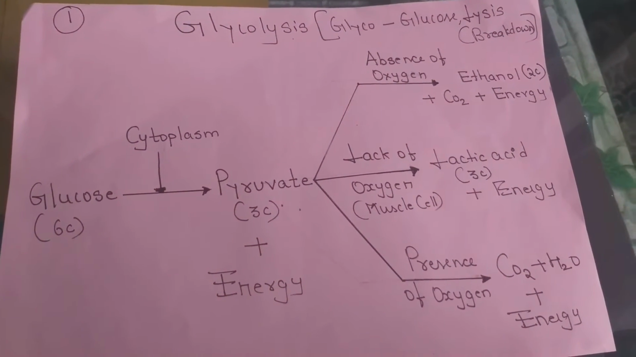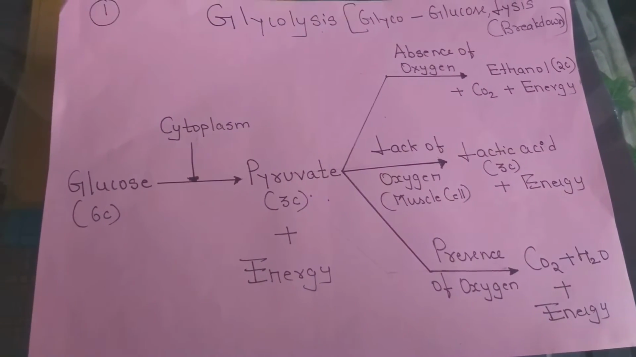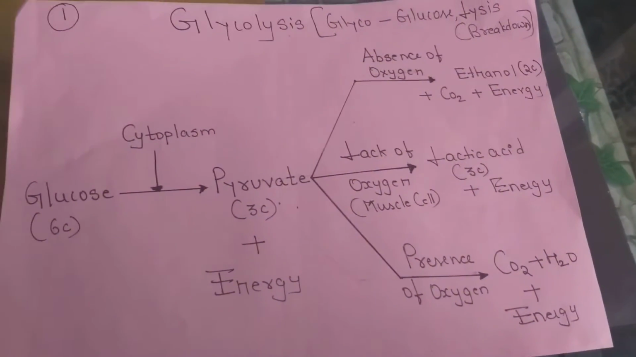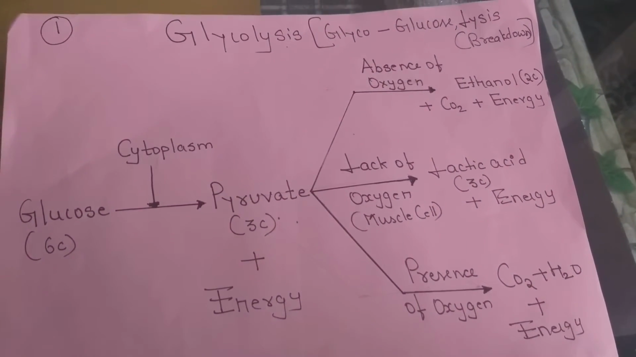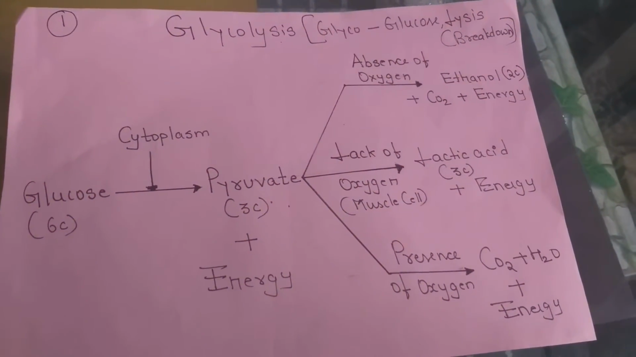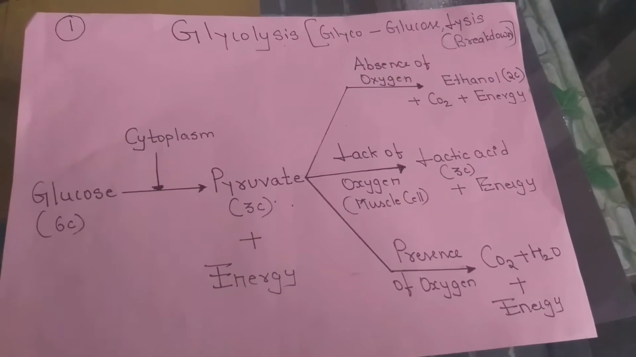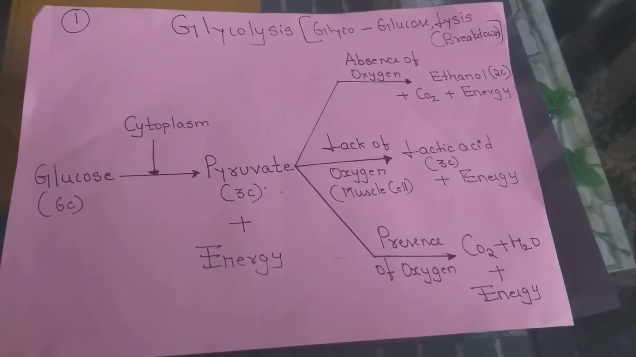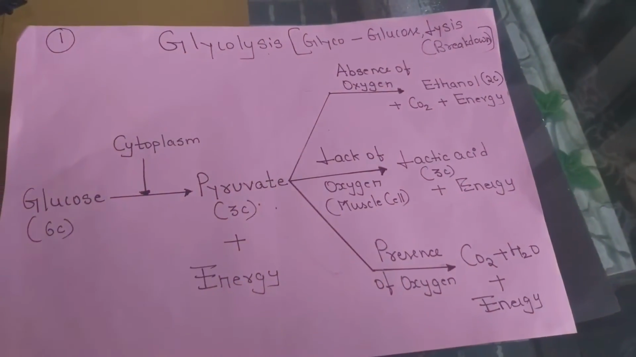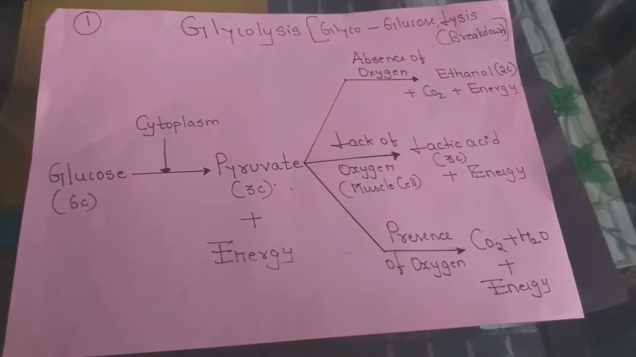Whenever the respiratory mechanism takes place in the presence of oxygen, we call it an aerobic process. Whenever the respiratory mechanism takes place in the absence of oxygen, we call it an anaerobic process. So aerobic respiration means the respiration which takes place in the presence of oxygen, and anaerobic respiration means the respiration which takes place in the absence of oxygen.